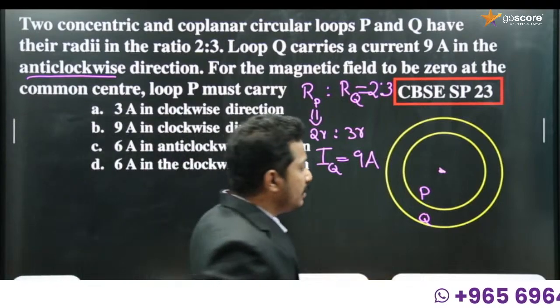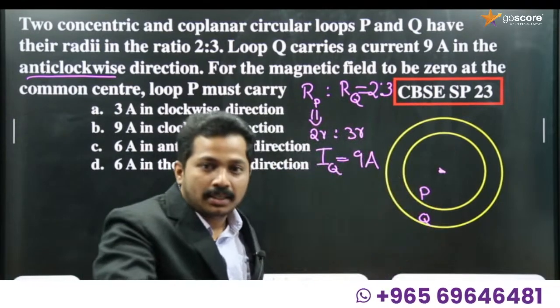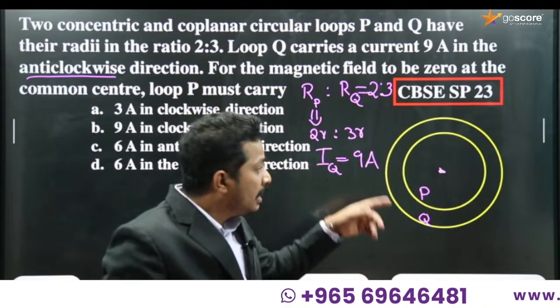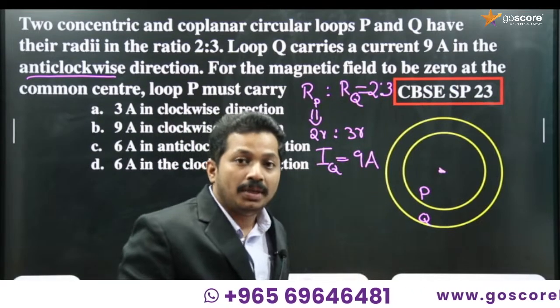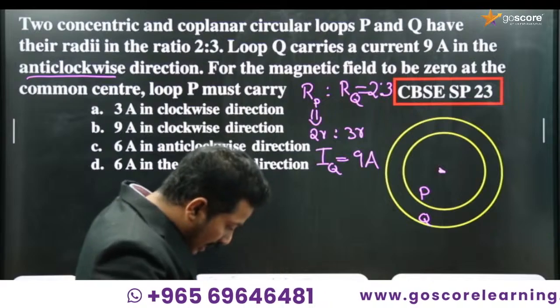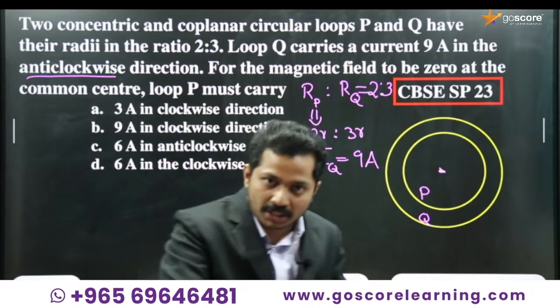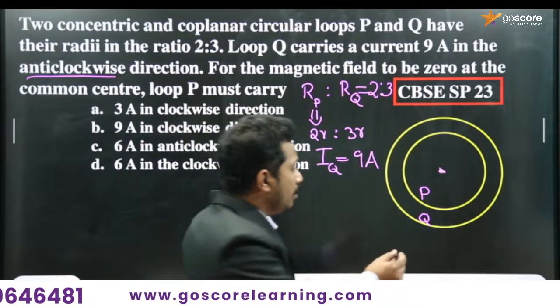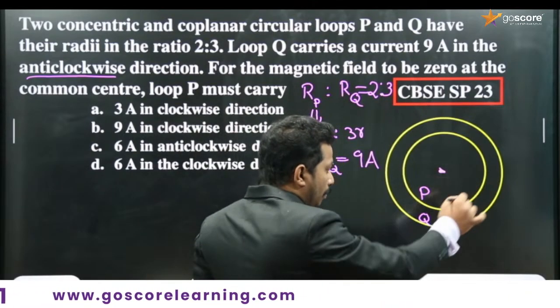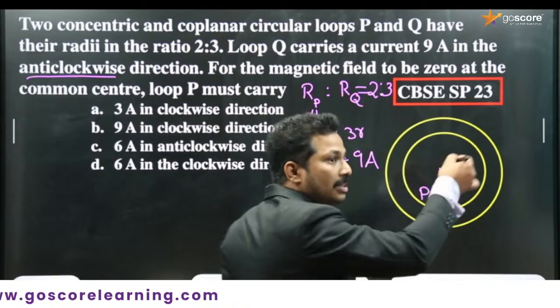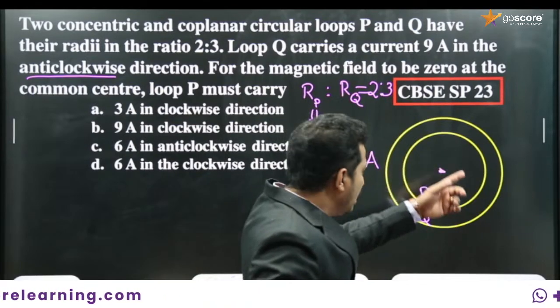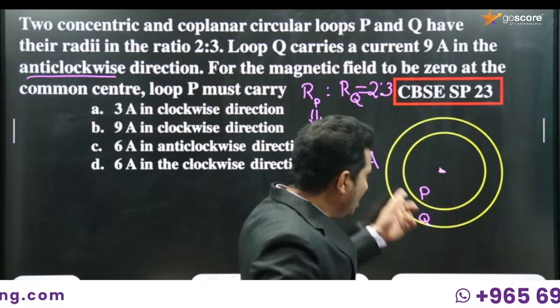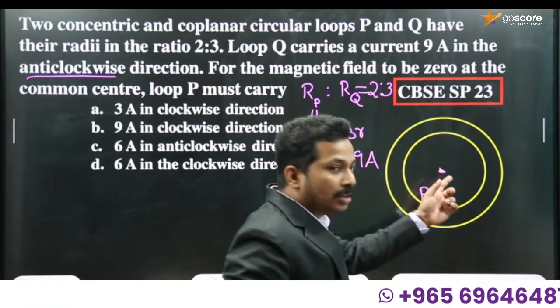We need to find the current in P so that the magnetic fields due to P and Q cancel each other. We know that magnetic field is a vector quantity, so it follows the laws of vector addition. At the center, the magnetic field acts along the axis.